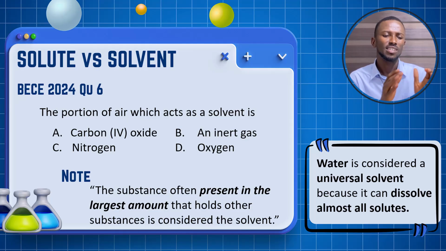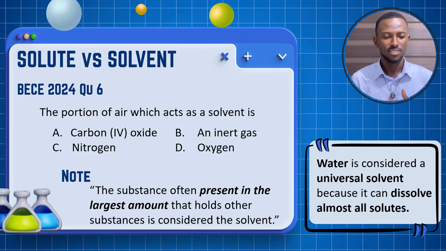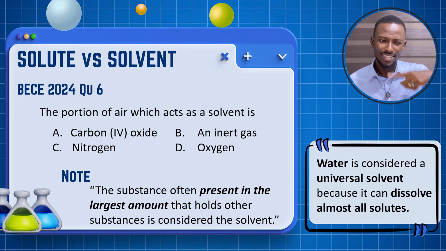Here's the question. The portion of air which acts as a solvent is what? The portion of air is a mixture of gases. We have oxygen, nitrogen, carbon dioxide, and some rare or inert gases. These mix to form air. Now they are asking which of these gases is acting as a solvent. That means gases can also act as solvents.